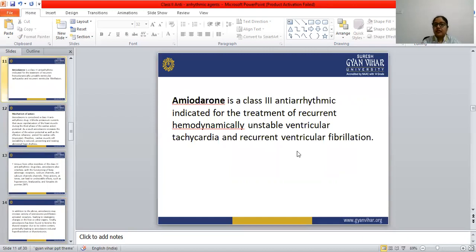Amiodarone is a class 3 antiarrhythmic indicated for the treatment of recurrent hemodynamically unstable ventricular tachycardia and recurrent ventricular fibrillation.